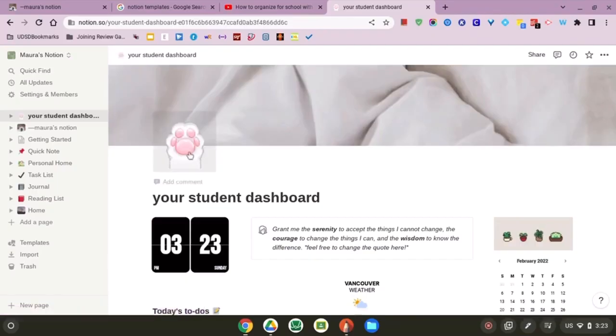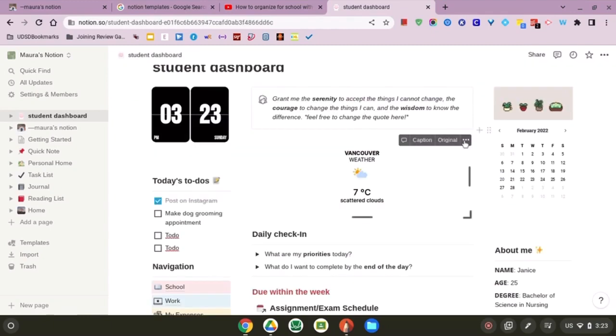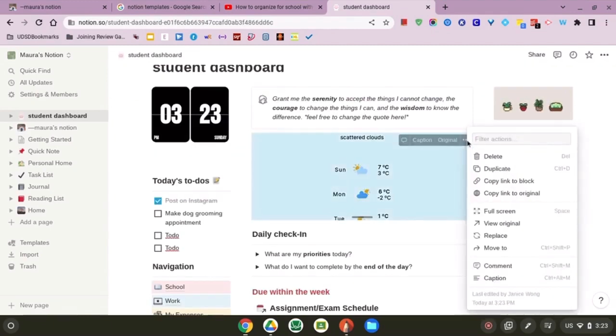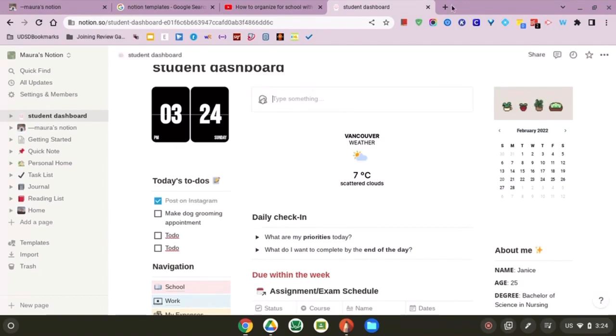The paw print's cute. I don't know if I'm going to want that there, but for right now I'll leave it. I like the sheets there. That's nice. I'm going to change it to student dashboard. I'll keep the time there. I think I'll edit the weather thing later. I'm not really sure how to edit this. I might have to watch a video. A little quote. Let me look up good quotes.